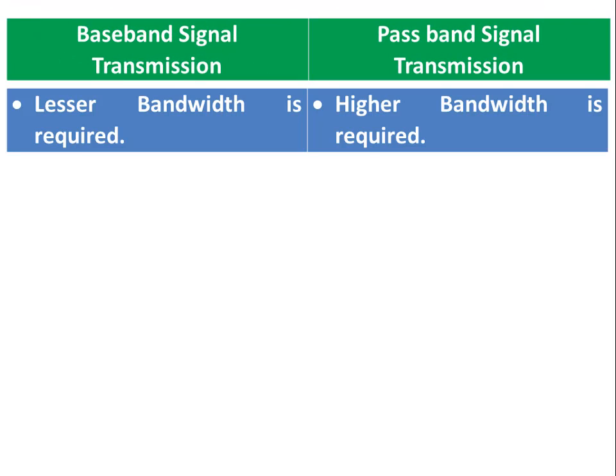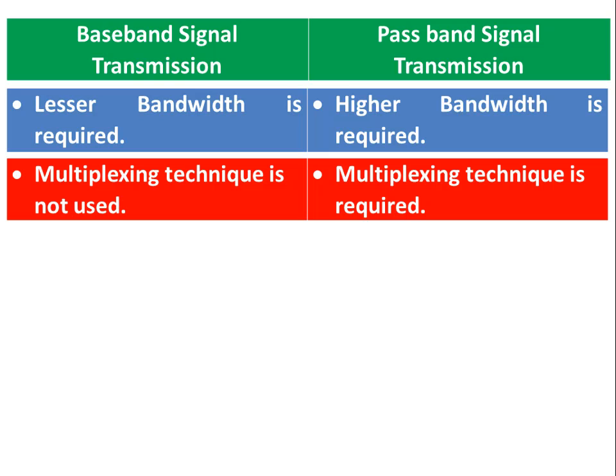In baseband signal transmission, lesser bandwidth is required to transmit the information from one end to the other, whereas in passband signal transmission, we require high bandwidth in the communication process. As we know, in baseband signal transmission, we cannot transmit multiple signals, hence the multiplexing technique is not required. But in passband signal transmission, we require a multiplexing technique to transmit more signals from one end to the other.